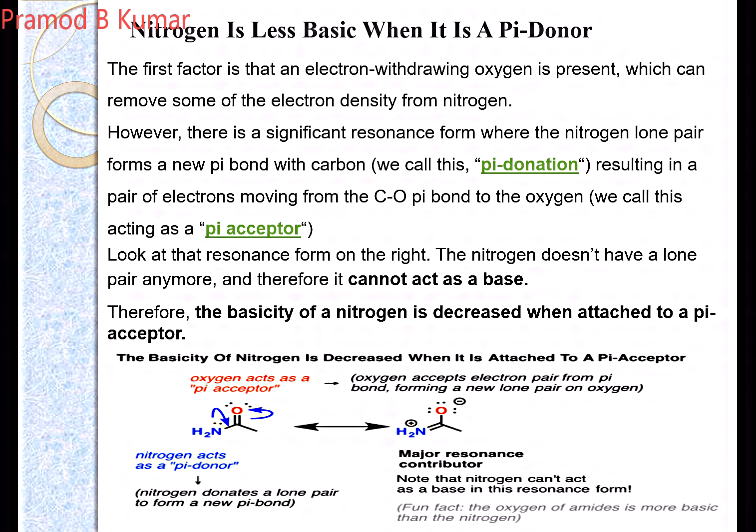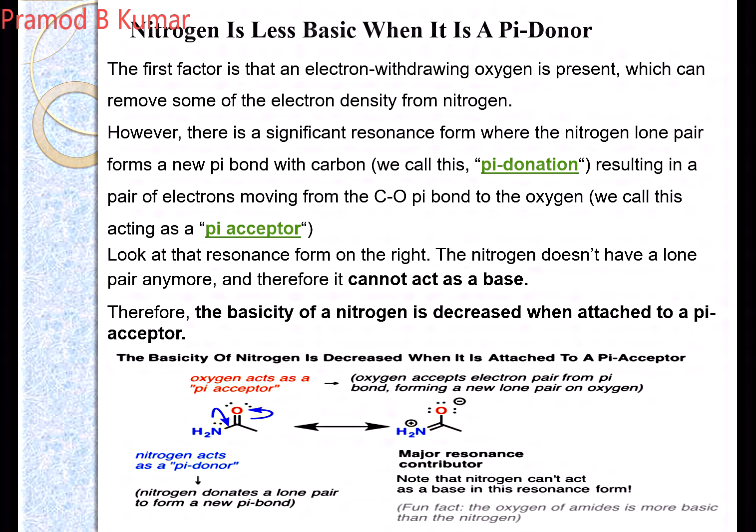So that's why, whenever the nitrogen is in conjugation with a pi acceptor system, the basicity of your nitrogen decreases. This is because one of the most important things is the resonance effect. What plays an important role in this pi donation?